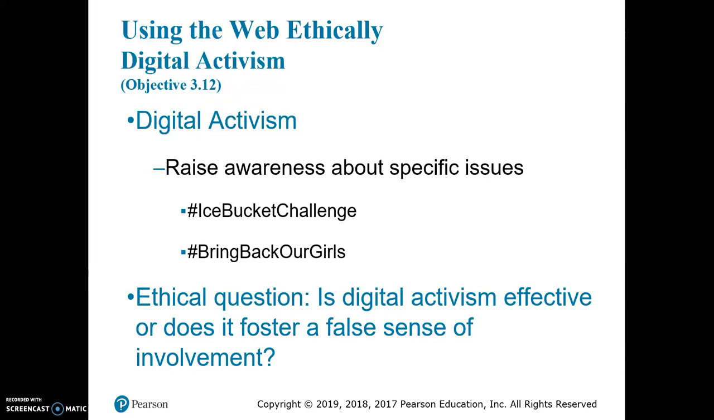So, you know, the ideas are good, but do people actually follow through? Okay, this is one of the ethical questions. Is digital activism effective, or does it just foster this sort of false sense of involvement, right? The people who did the Ice Bucket Challenge, did they actually contribute money to the cause, or did they just post a picture of someone pouring a bucket of ice water on them? Who knows, right?